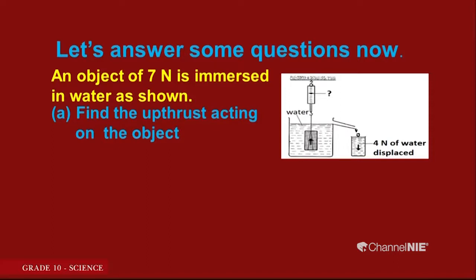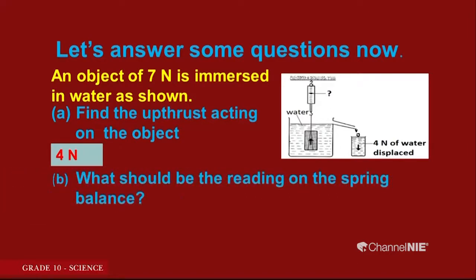So, I want you to think of the answer now. Let us see whether this is what you thought. The upthrust acting on the object is 4 Newton, because we already know the connection between upthrust and the weight of the fluid displaced by the object. Okay, go to the next one.